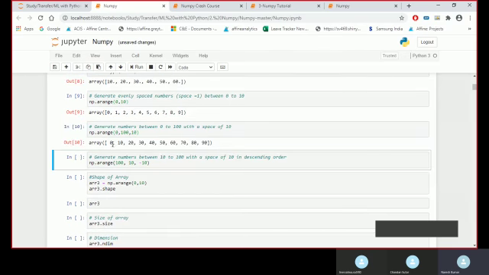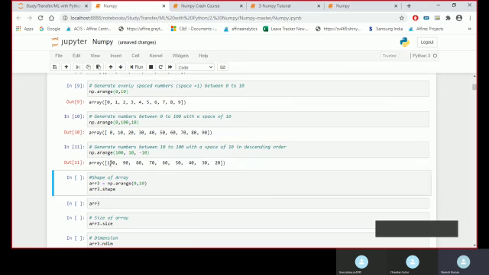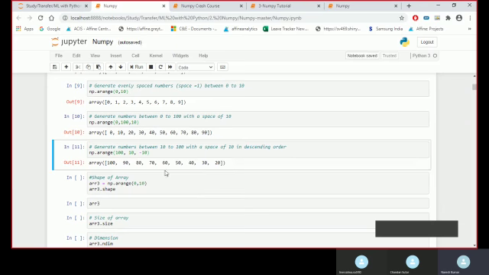You can see that after every number there is a gap of 10. We can also do it in reverse order, that is descending order. It will start from 100 and go till 20.